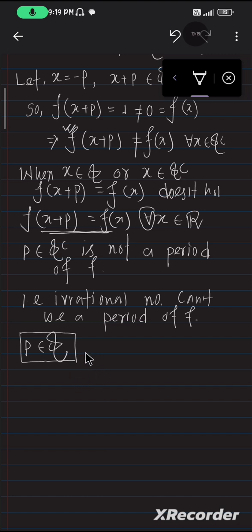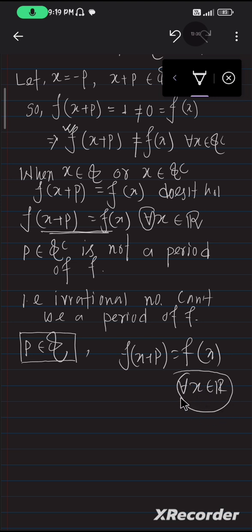So, the definition of period: f of x plus p equals f of x for all x inside R. See here carefully, for all x inside R, so we can break this into x inside Q or x inside Q complement, and take two cases.